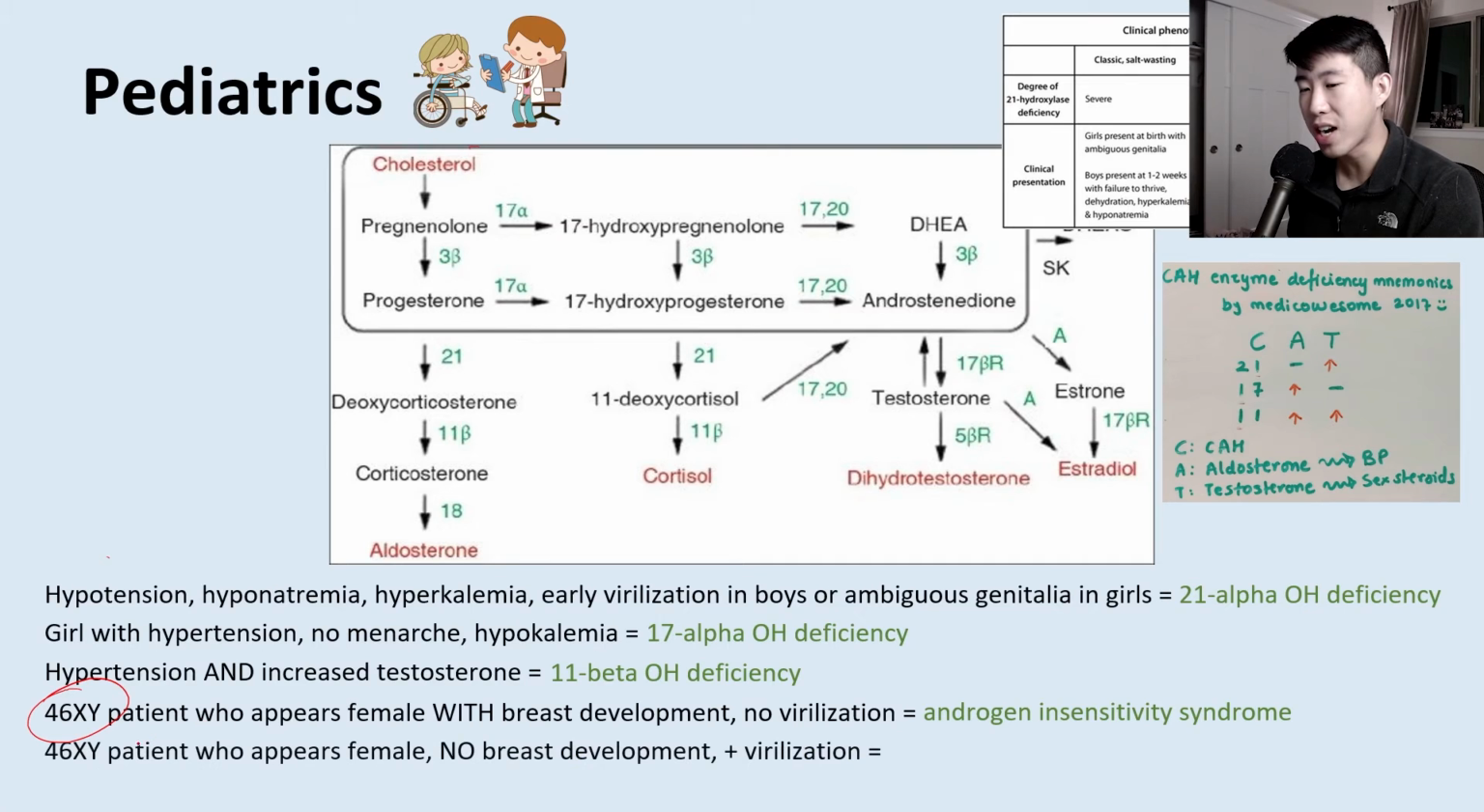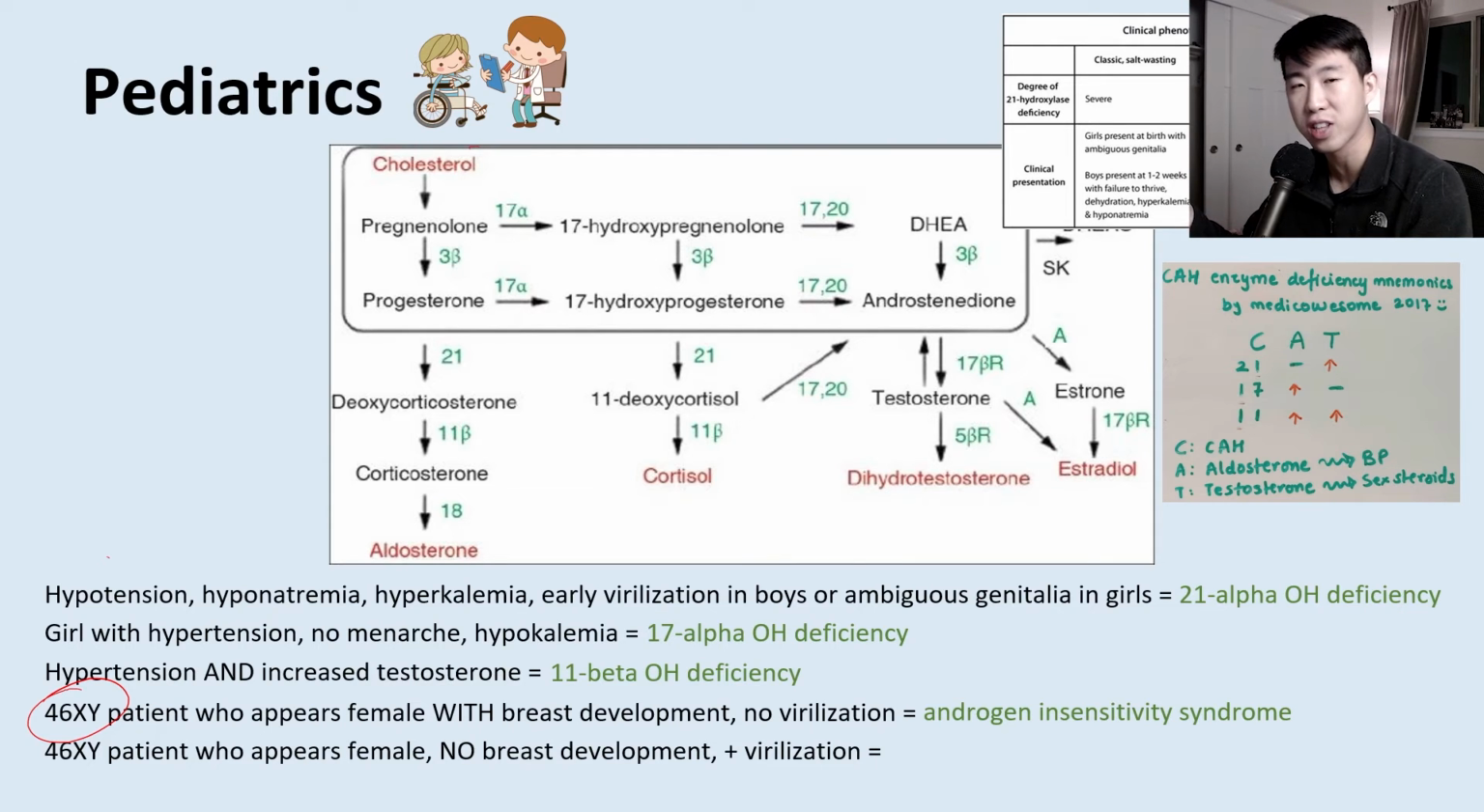development. In contrast, if we have this genotypically male patient who appears female with no breast development, this tells us that there is some functional androgen receptor that is blocking breast development. And they also have virilization, which means that they are responding a little bit to some of the androgens that they do have.